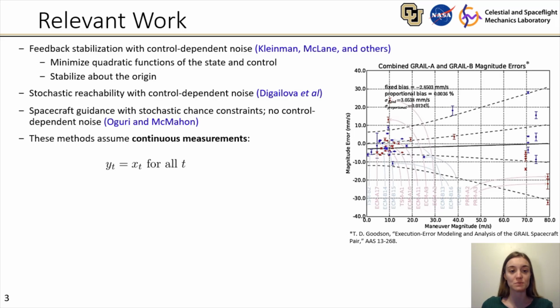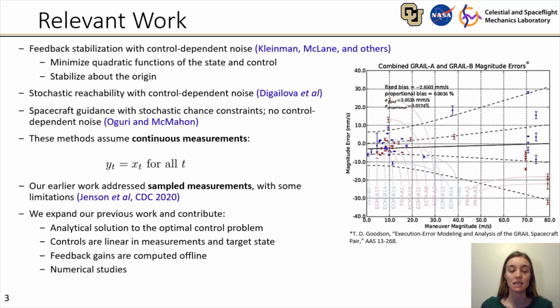These authors have also assumed the case of continuous measurements, or state information that's available at all times along the trajectory. We're really more interested in the case of sampled measurements, which we have addressed in our previous work, but with some limitations. For example, our previous work did not account for pointing errors and did not include additive noise. In this presentation, we'll expand on our previous work and contribute an analytical solution to the optimal control problem. We'll show that the controls are linear in the measurements and the target state, and that feedback gains can be computed offline. We'll also present some numerical studies to demonstrate the performance of the optimal control.